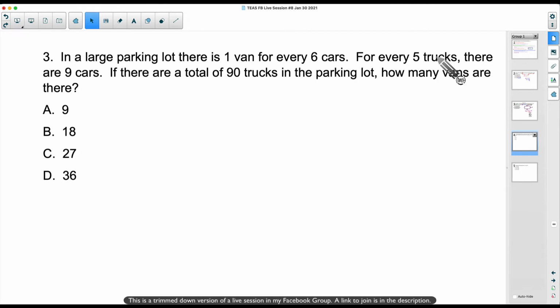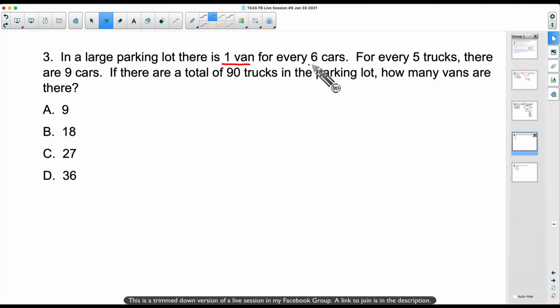Now, I have seen some really unique responses to questions similar to this in the Facebook group. Now, I'm going to show you the way that I've been doing it. I've kind of changed the way I've done it since originally making a video on this. The approach I'm going to take is using proportions. But something to bear in mind about proportions is that proportions only allow us to compare two things at one time. Two things.